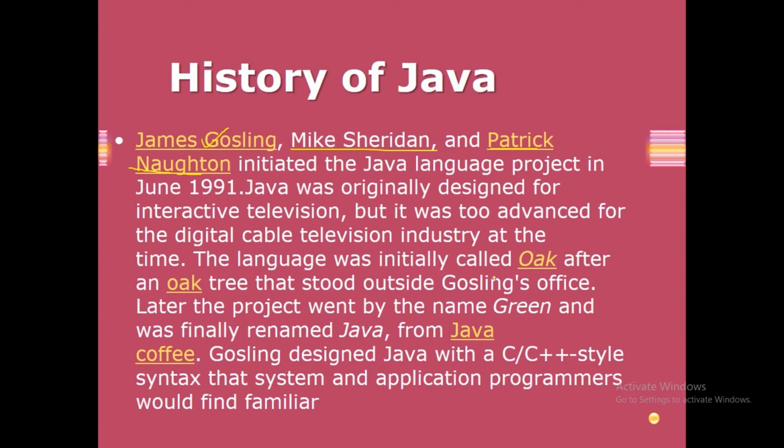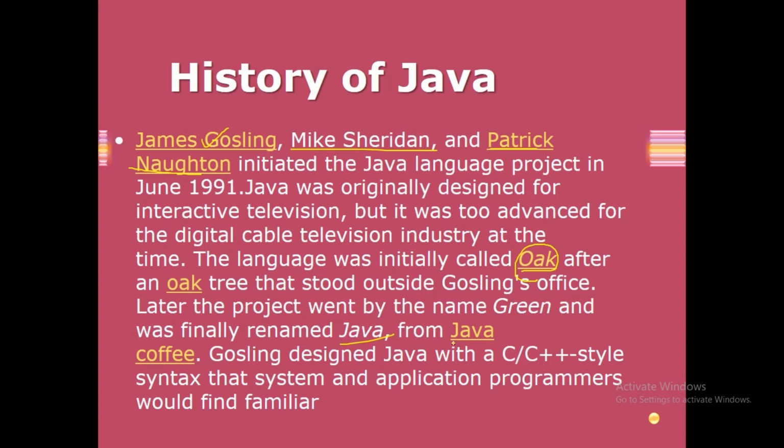The language was initially called Oak, after an oak tree that stood outside Gosling's office. Java's name before that was Oak. Later on, because of some copyright reasons, and because Java was becoming so popular, they changed its name and renamed it Java.